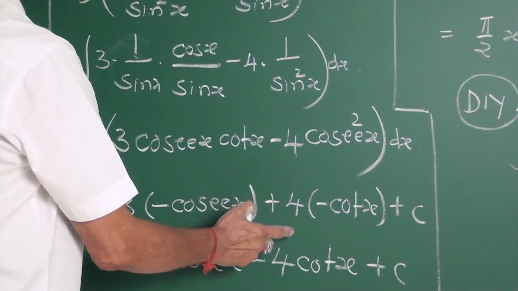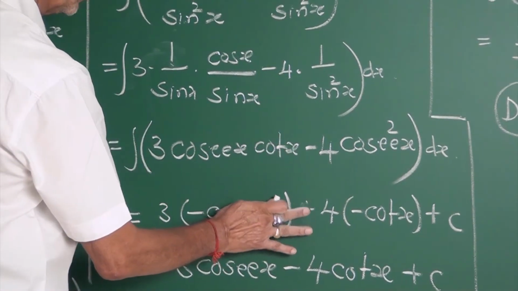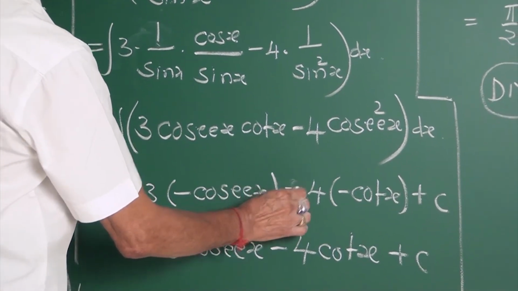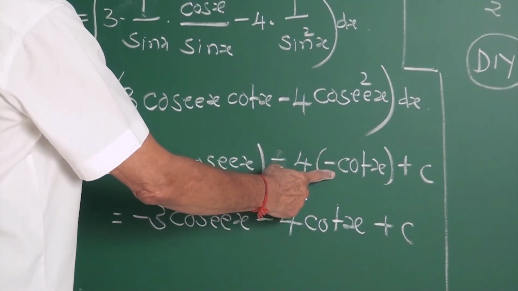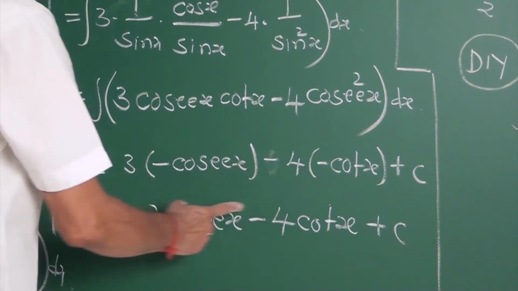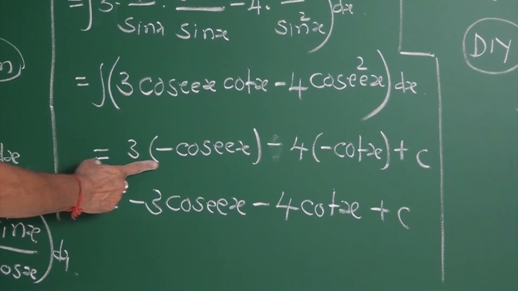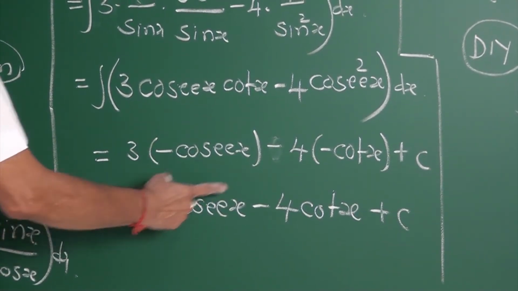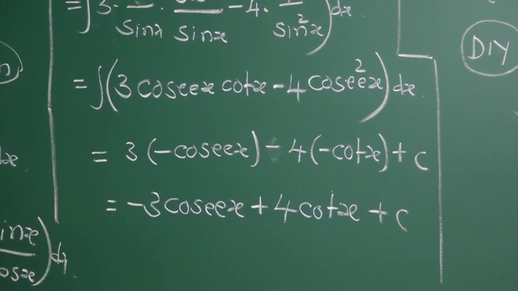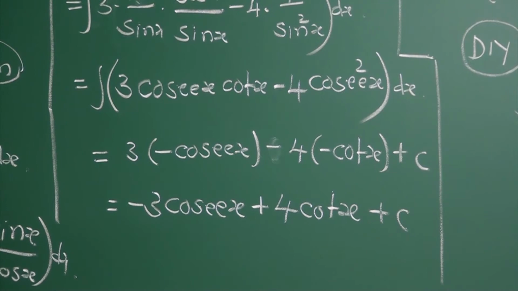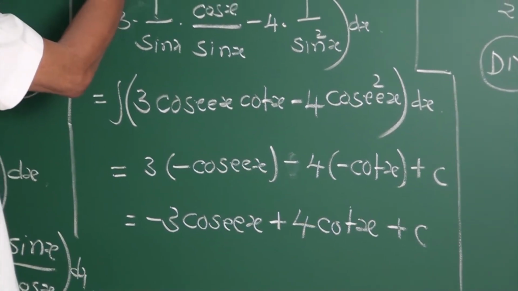Then minus 4 into integral of cosec square, which is minus cot x. Simplify: minus 3 cosec x, minus with this minus is plus, plus 4 cot x plus c will be the integral of this.